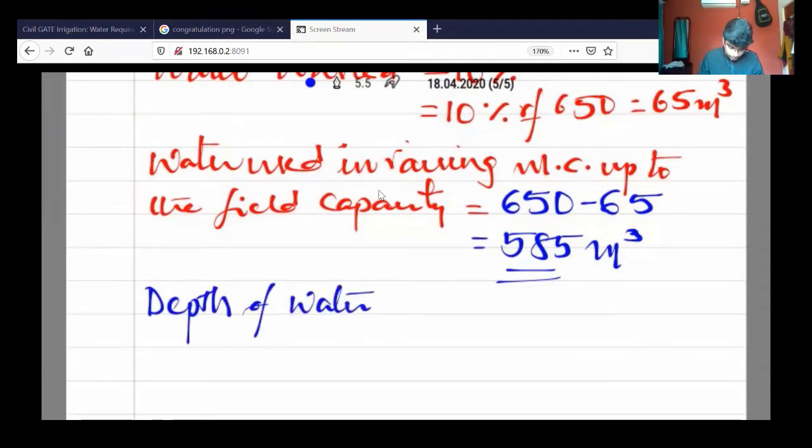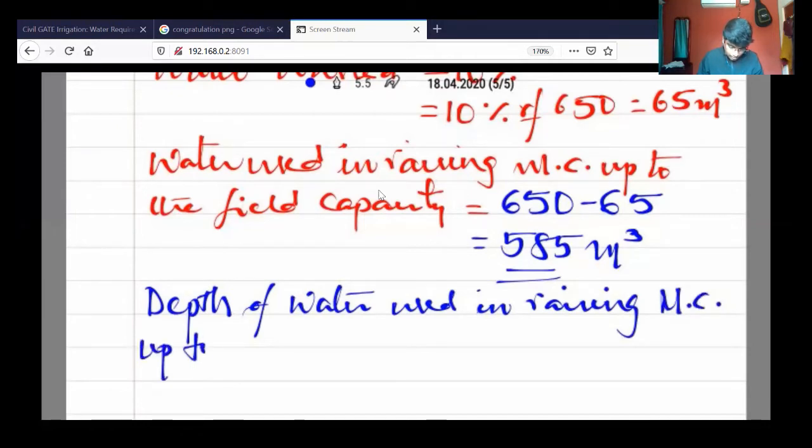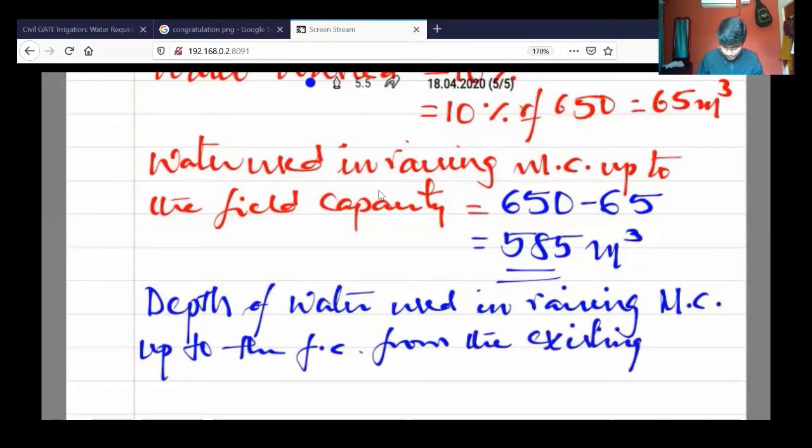So the depth of water used in raising the moisture content up to the field capacity from the existing 8%.